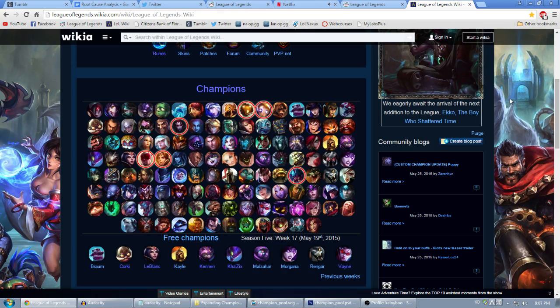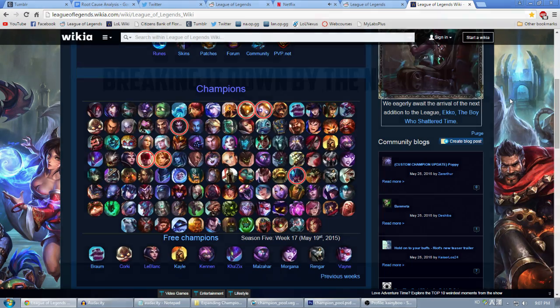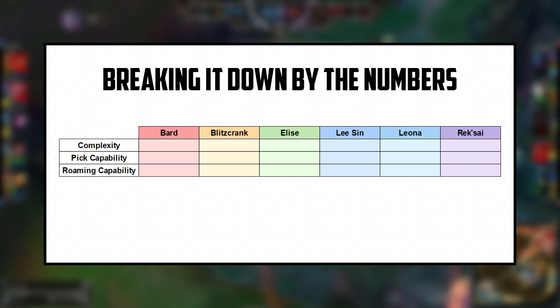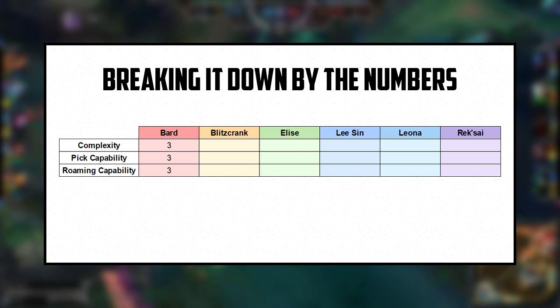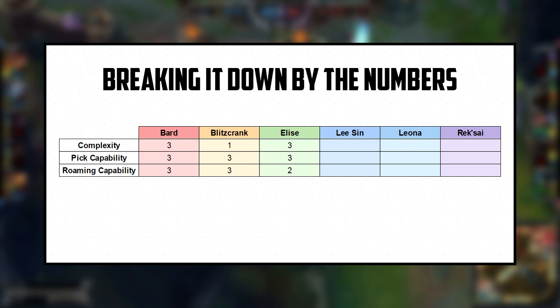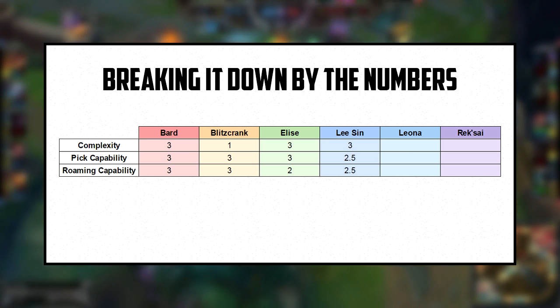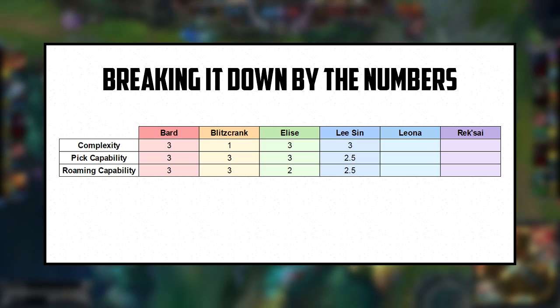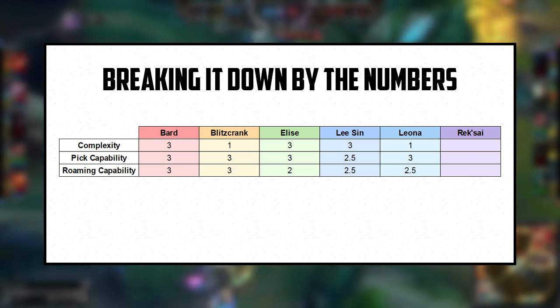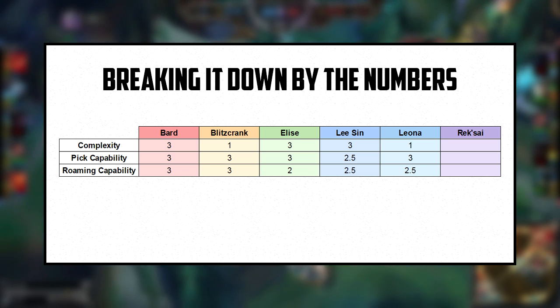After you've got a list of champions, note how many things they have in common with your favorite champion. They're all either supports or junglers, so we'll ignore that point. Let's stick with these three factors: complexity, pick capability, and roaming capability. Bard scores high in all three, Blitzcrank scores high in pick and roaming capability but low in complexity, Elise scores high in all three, Lee Sin scores high in all three, although an argument can be made that he's not as high in the pick capability department. Leona is high in pick capability and roaming capability but low in complexity. Rek'Sai is high in all three departments.